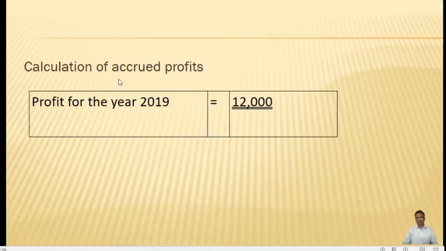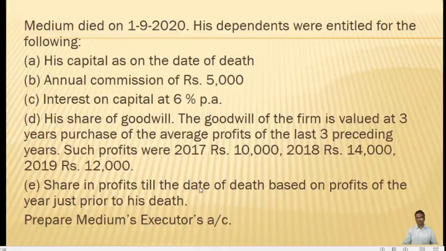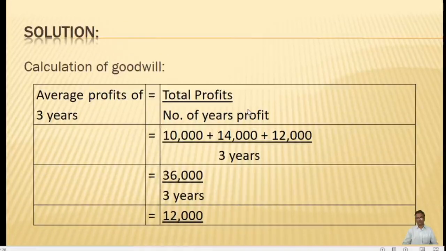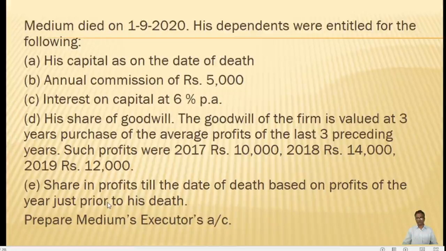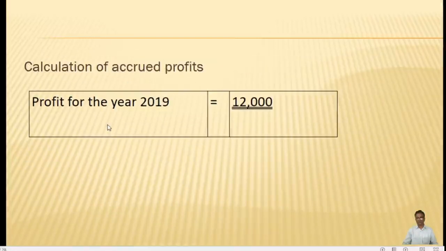Now we will calculate the accrued profits. Accrued profit for the year 2019 is 12,000. In the problem itself, it is clearly mentioned that the share in the profits till the date of death is based on the profit of the year just prior to the previous year. So the previous year's profit, 2019, is 12,000. So we will be calculating on the 12,000. So profits for the year 2019 is 12,000.